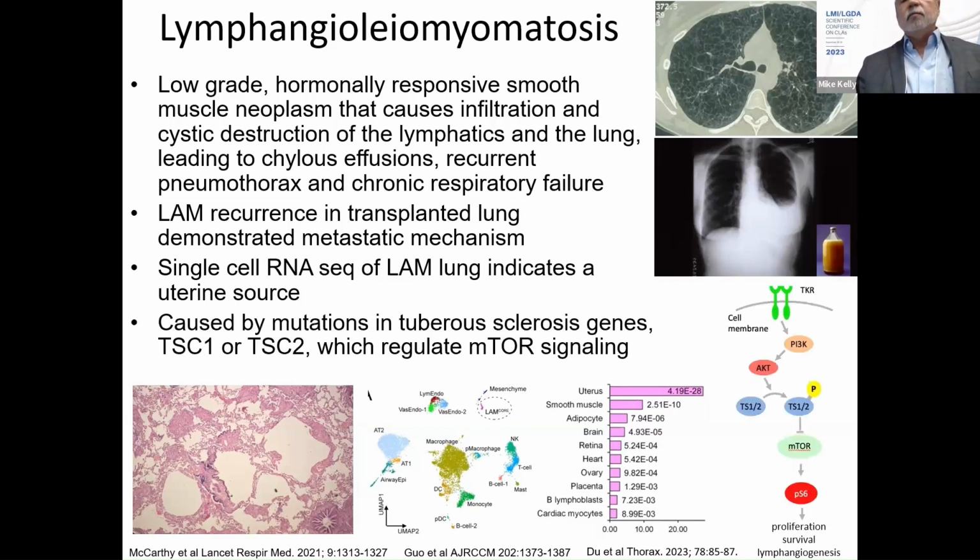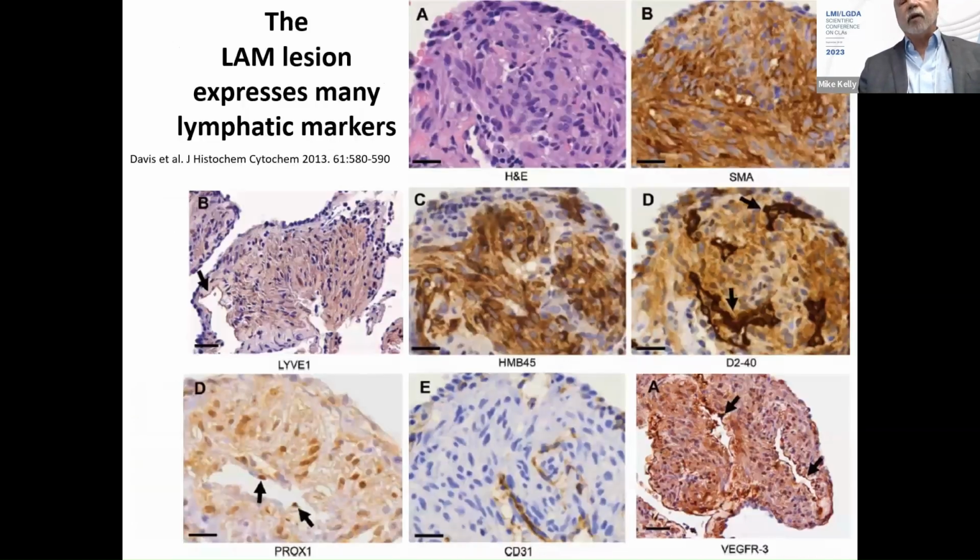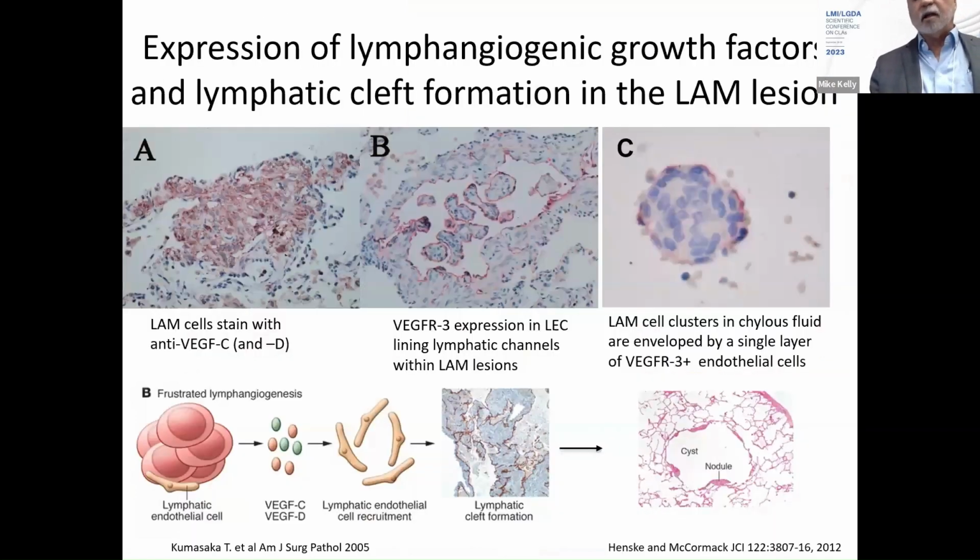Of course, everyone knows that LAM is caused by mutations in tuberous sclerosis genes, either TSC1 or TSC2, but usually TSC2. These genes express proteins that regulate mTOR signaling. The LAM lesion expresses many lymphatic markers. In addition to the smooth muscle marker SMA, a LAM lesion expresses LYVE1, podoplanin, PROX1, VEGFR3, CD31, and a melanocytic pathway marker called PMEL100. The antibody for that is HMB45, and that's a very useful diagnostic biomarker for LAM.